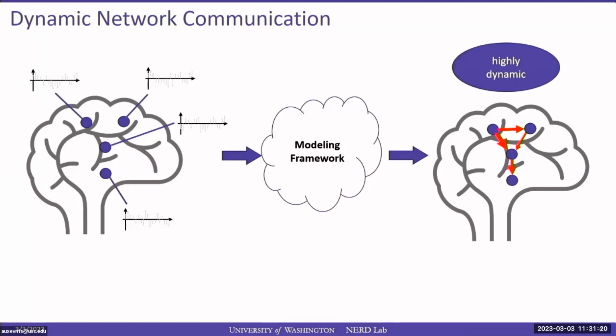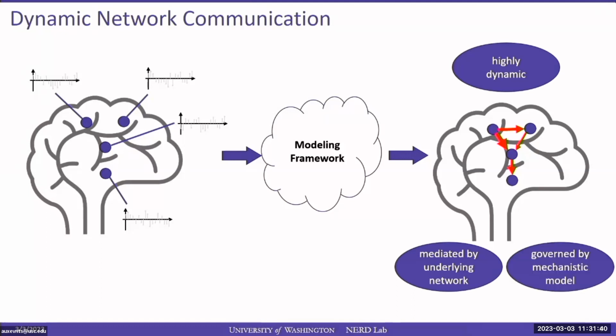Neural communication can be highly dynamic. For example, we might be interested in analyzing communication events associated with individual behavioral trials or stimulation pulses. Secondly, neural communication is mediated by an underlying network. For example, every signaling in the brain is routed through the underlying fiber tracts. And finally, it is useful to assume that neural communication is governed by some sort of mechanistic model, which can, for example, be expressed as a set of differential equations.